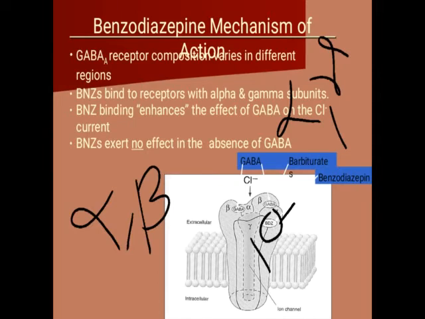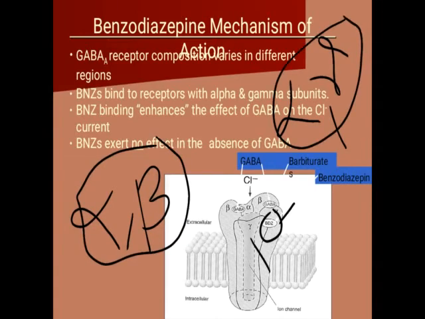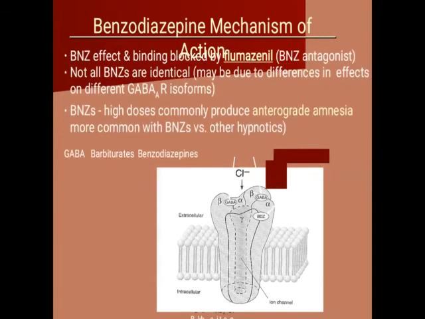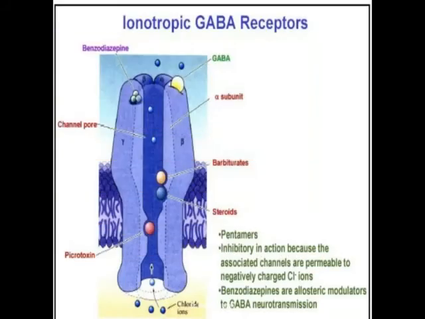Next part, barbiturate binds to the alpha beta subunit, benzodiazepam binds to the alpha gamma subunit. So in this way we can explain the mechanism of action for sedative hypnotic drugs such as barbiturates and benzodiazepam. Barbiturate is not there in your syllabus regarding the sedative hypnotics, but you should know the difference in the mechanism of action between barbiturates and benzodiazepam. So this is the structure of the GABA receptor.